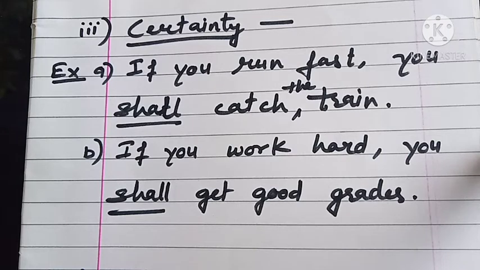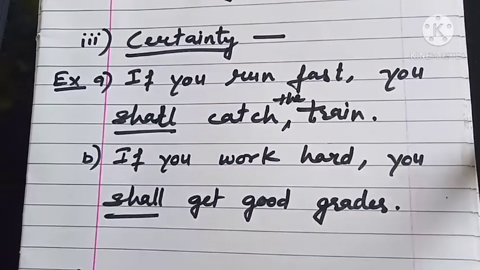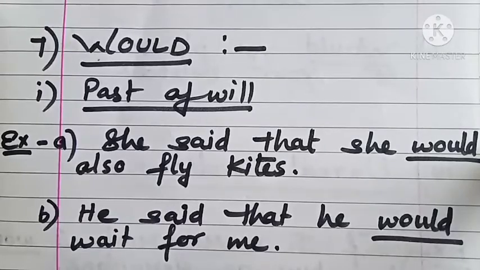Another example of certainty is, if you work hard, you shall get good grades. So here we are very sure, we are very certain that if the person would work hard, he would surely get good grades. So here we can see that we make use of shall to express suggestion or proposal, compulsion and certainty. Now the next modal auxiliary that we will see is would.